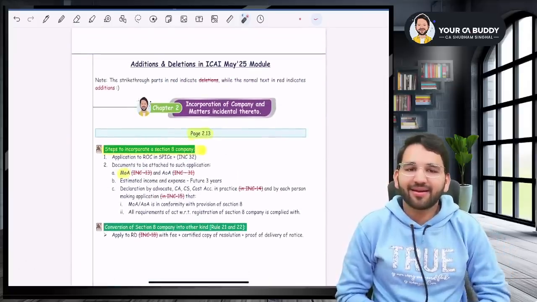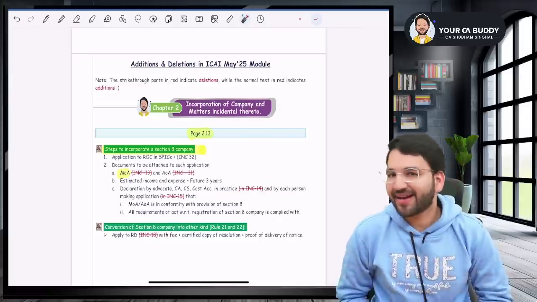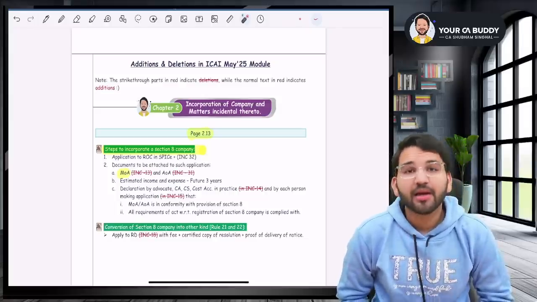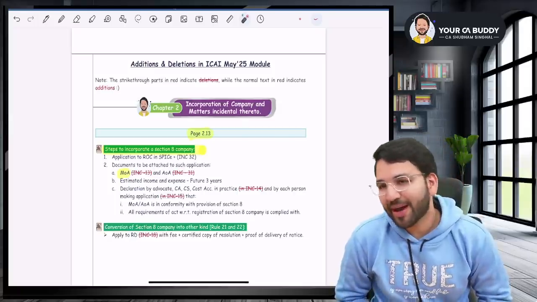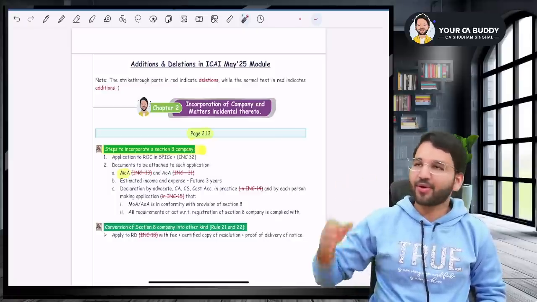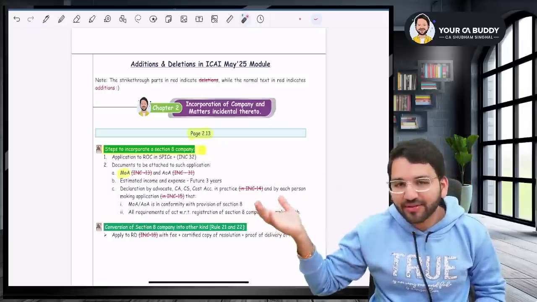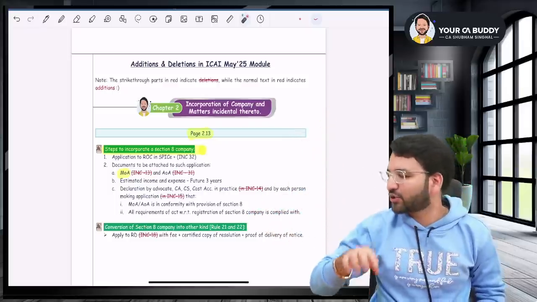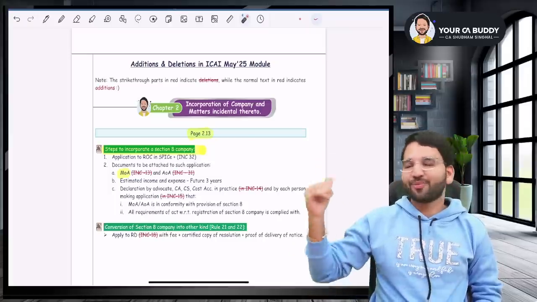That's it. That's not even difficult, sir. And if there are any further amendments, I will let you know in the RTP. There may be some amendments in the RTP. There may be some good concepts in the RTP and MTP. So whatever changes keep happening, I'll keep bringing those things for you. So if you are a student who has their attempt in May 25, September 25 or Jan 26, this video was relevant for you. The edition 6 that will come after this, in that edition 6, everything will be sorted. But the edition 5 that is available till date as on January, February mid also, in that you have to do these minor corrections. Okay, so do make sure that you do it.